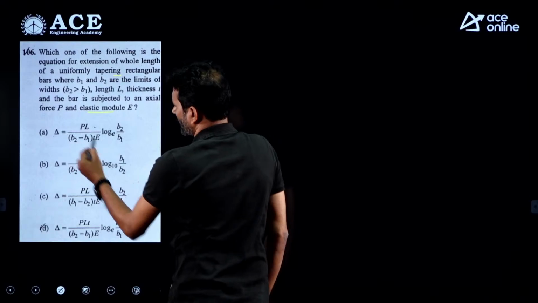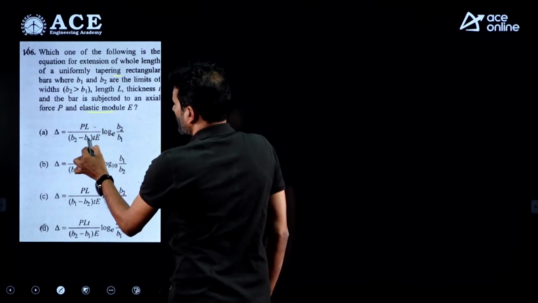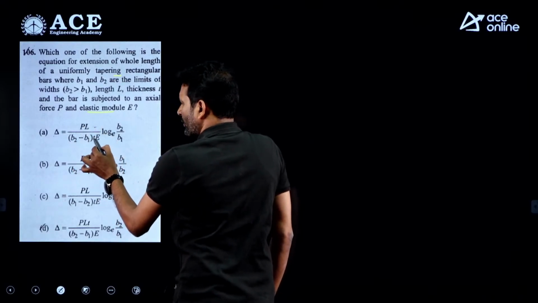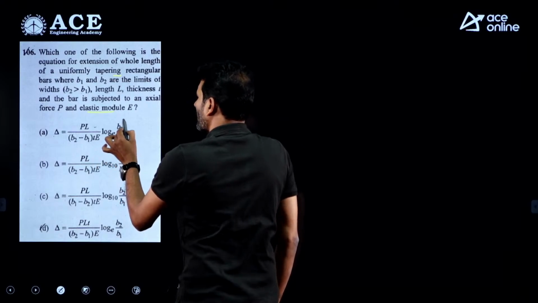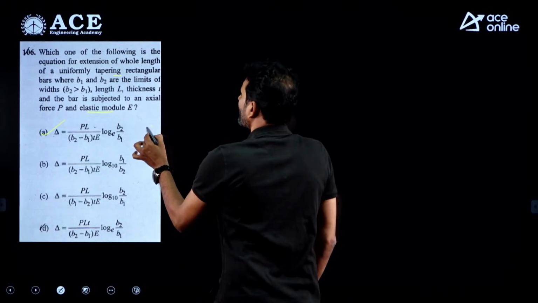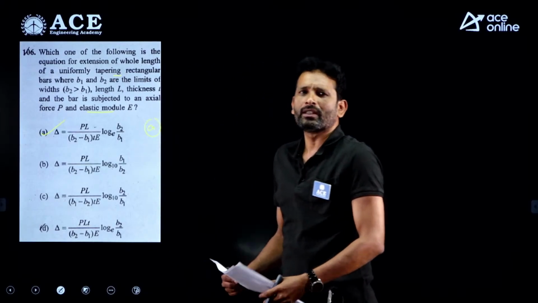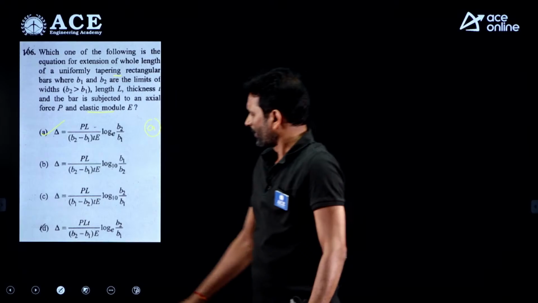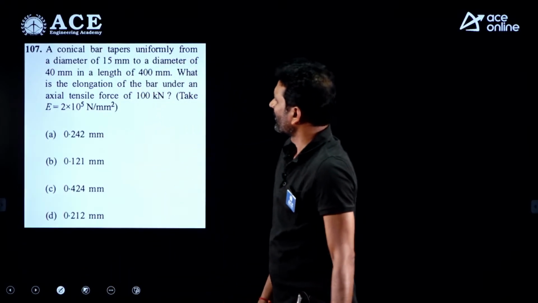Look here, if I am taking the first option, PL upon (B2 minus B1) E into T, log base e of B2, the larger width, divided by the smaller width. This is a straightforward formula oriented question. So option A is correct for this question. Let's move on to the next question.